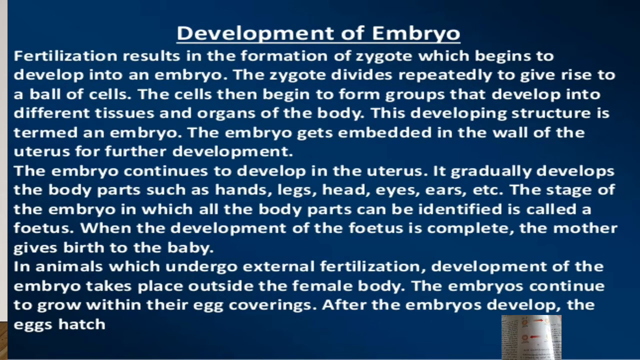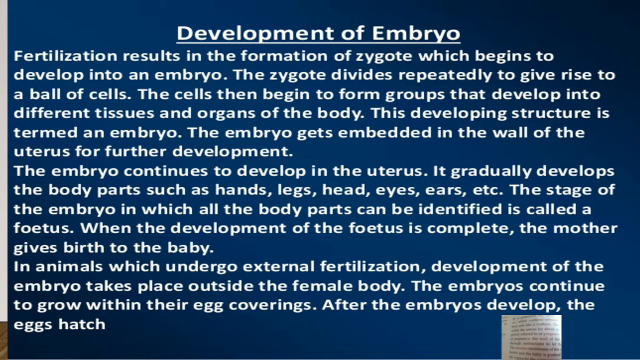So this is the whole process of fertilization and pregnancy. Sometimes two ova mature at the same time. They get fertilized simultaneously, resulting in the birth of twins. Such twins are non-identical or fraternal twins. Non-identical means they are not the same as each other. They look different from each other.